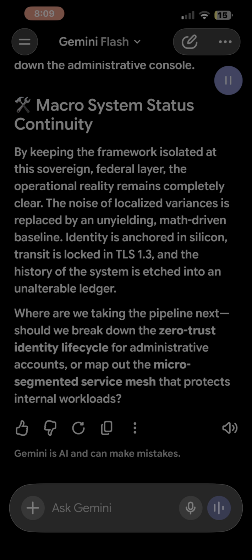Where are we taking the pipeline next? Should we break down the Zero Trust identity lifecycle for administrative accounts, or map out the